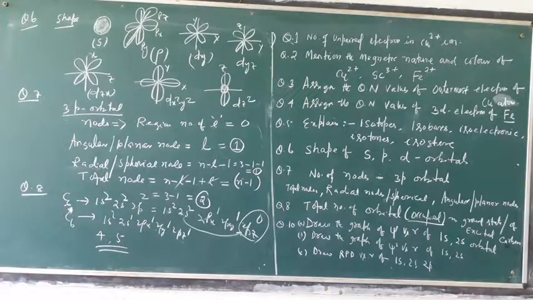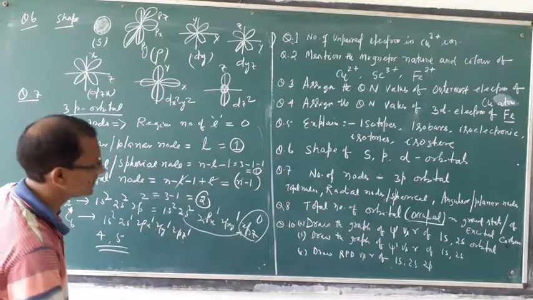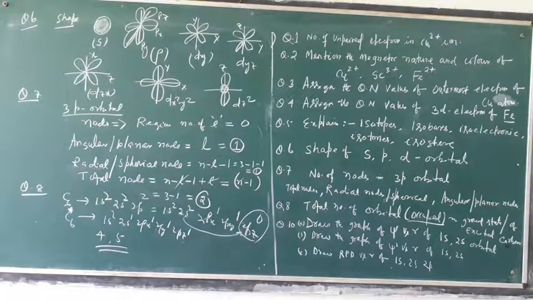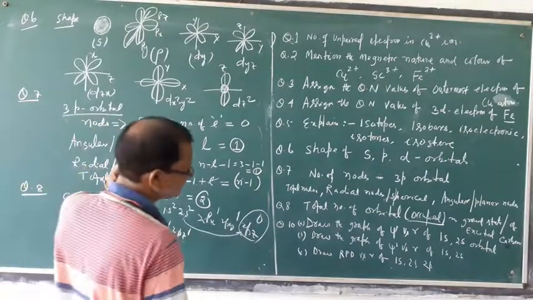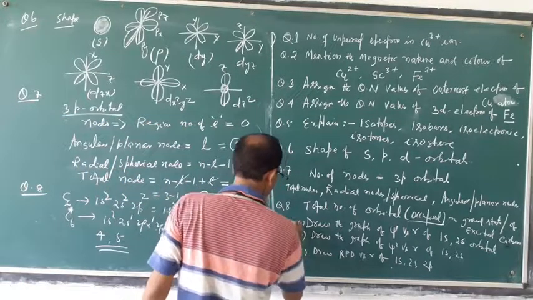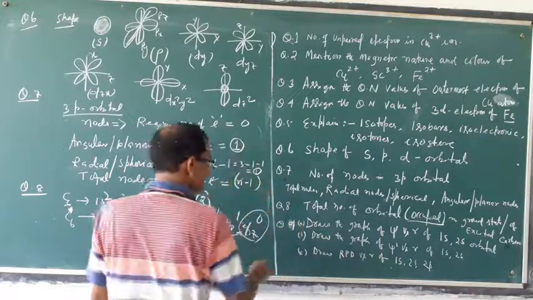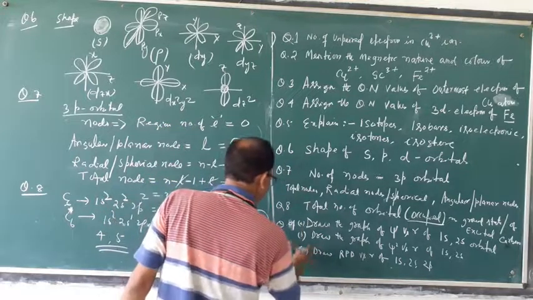So the total number of occupied orbitals in carbon is 4 in the ground state and 5 in the excited state. So this is regarding question number 8. Then question number 9 and question number 10.